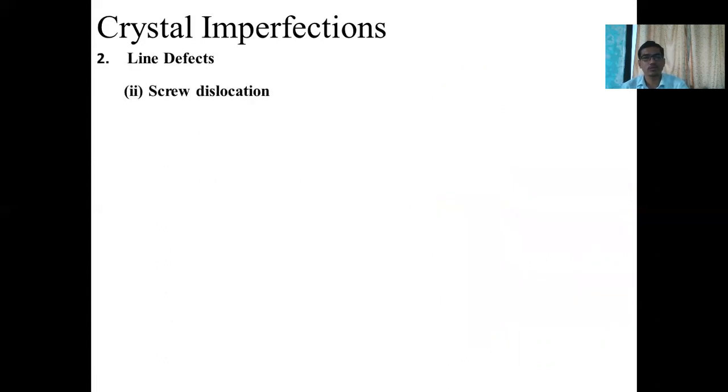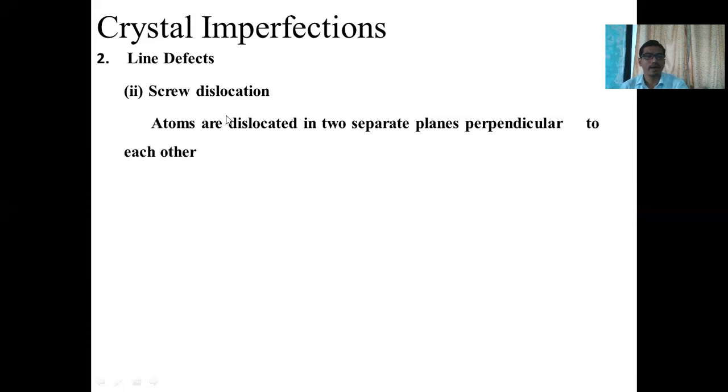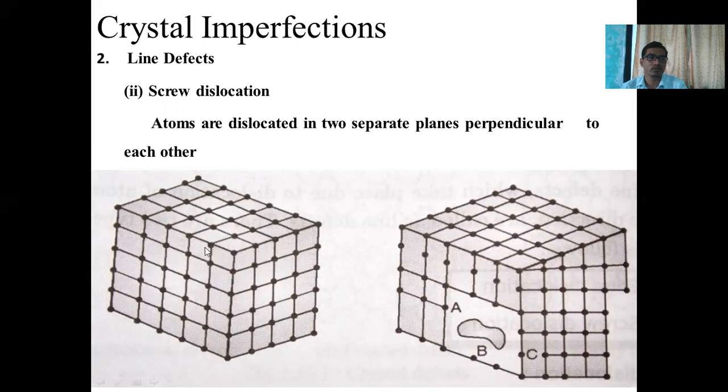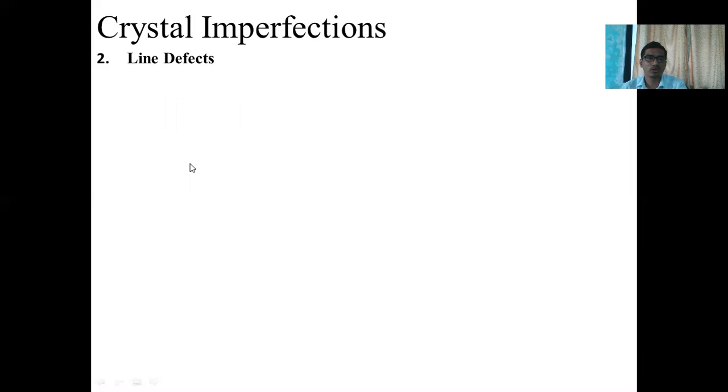Second dislocation is a screw dislocation. Whenever atoms are dislocated in two separate planes perpendicular to each other, such a dislocation is called a screw dislocation. This is a perfect crystalline structure without defect. And second one, the atoms are dislocated in two separate planes, here one plane and here the second plane. This is the A and B plane and this is the C plane. If the atoms are dislocated in two separate planes perpendicular to each other, such a defect is called a screw dislocation.